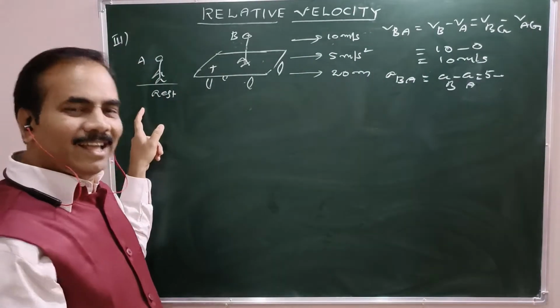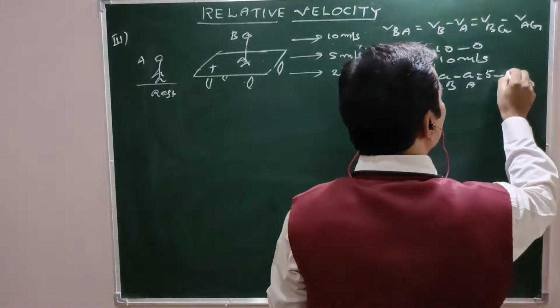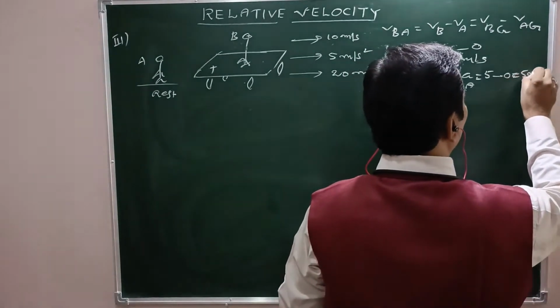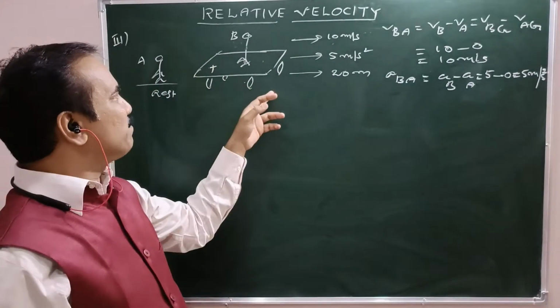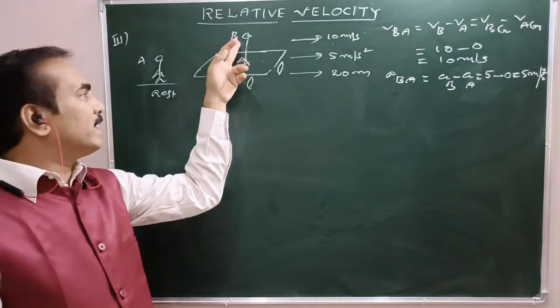Why? Because he is at rest. Therefore 0. That is 5 meters per second square. Right? Now displacement covered by B with respect to A.